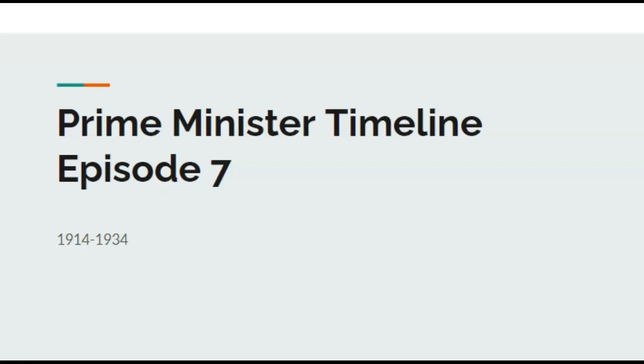Today we are doing the Prime Minister Timeline Episode 7. I know it's been a while, but I'm here now, so better late than never. We're going through the years of 1914 through 1934.